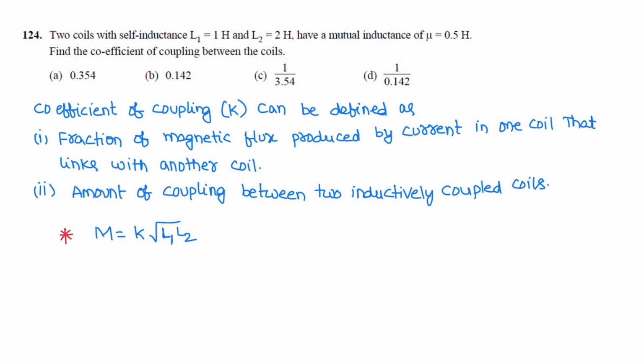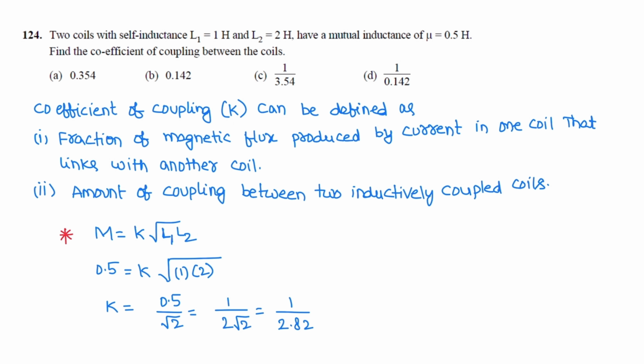So mutual inductance is 0.5, coefficient of coupling K, square root of inductance 1 Henry, L2 is 2 Henry. So from this K is equal to 0.5 by root 2. The value of root 2 is 1.414. 0.5 can be written as 1 by 2 root 2. So it is 1 by 2.8284, that is 0.354. So coefficient of coupling K, its value is 0.354.